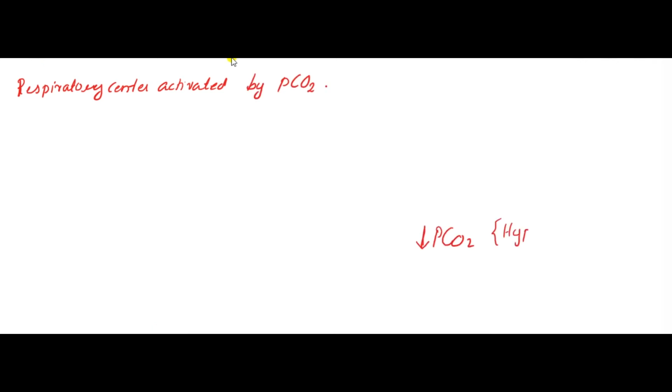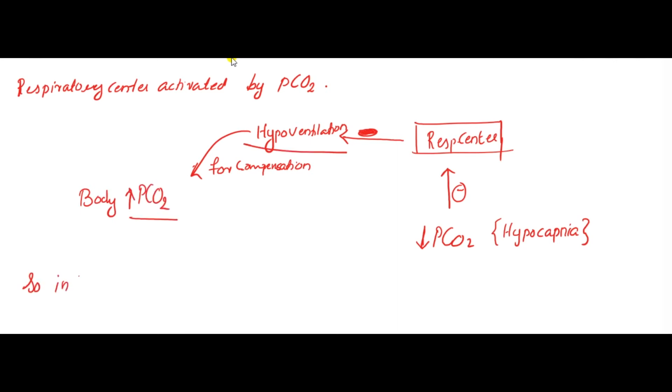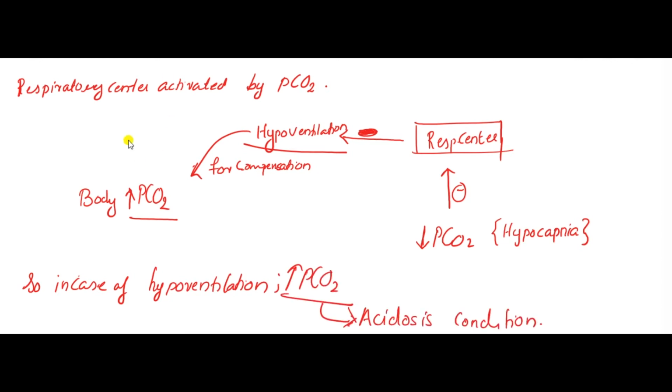So less PCO2 means hypocapnia. It inhibits the respiratory center. It leads to hypoventilation. It leads to this for compensatory purposes. The body needs to increase the PCO2. So in case of hypoventilation, increased PCO2 will occur, which means an acidosis condition.